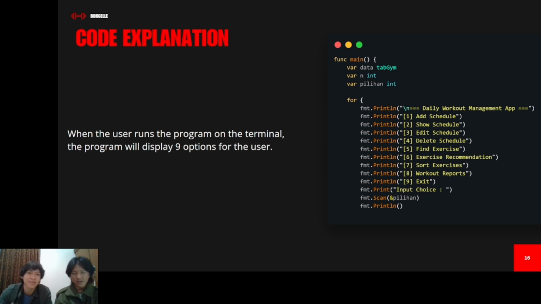This is the 9 options. We need to include the variables here in main, which is data with the type gym, and the second variable is n, which is an integer, and the third one is pilihan, which is also an integer. We need to declare the variables first, right? Yes, in main, so the program can work.